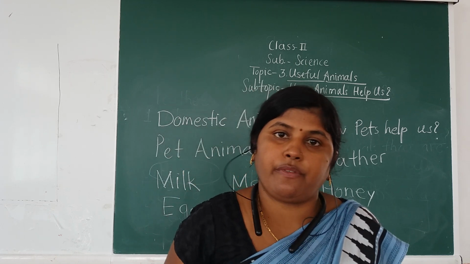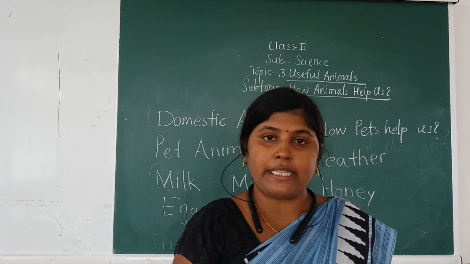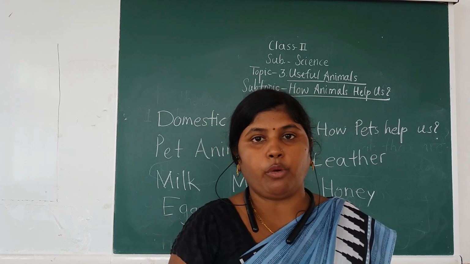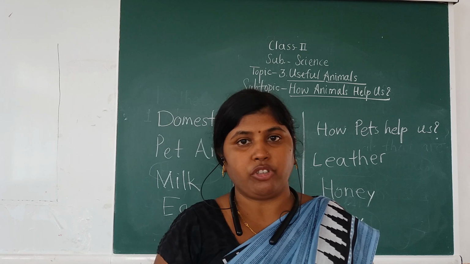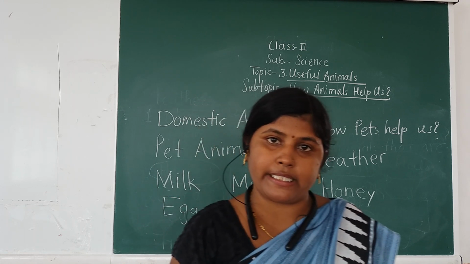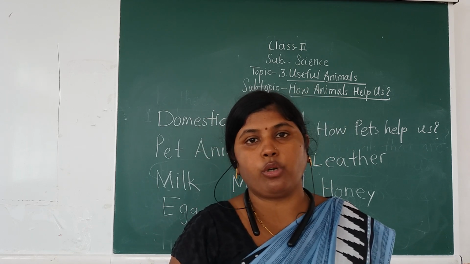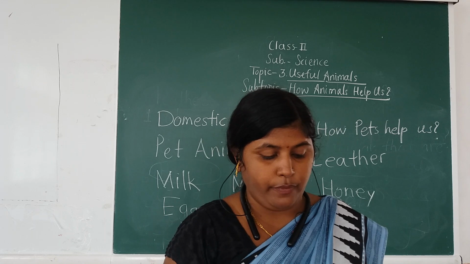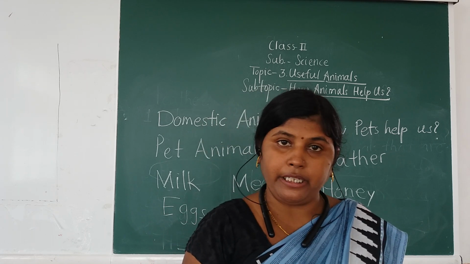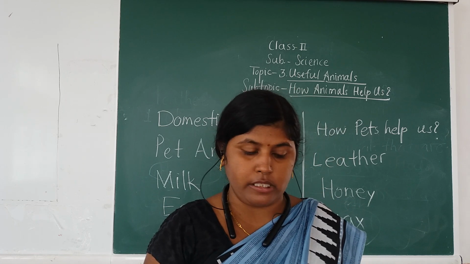Now summary. We will summarize the lesson. So see, point number 1 is that the animals that are kept at home and in the farms are called as domestic animals. So whatever the points we discussed in lesson number 3, the useful animals, we are going to summarize the complete lesson. Number 2, we get milk from animals such as cow, goat and buffalo. Now we get eggs from the hen and duck. Number 4, we get meat from the goat, okay, and fish and hen also.